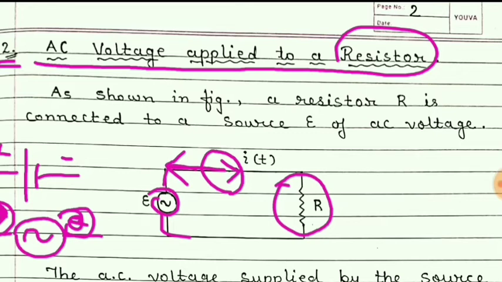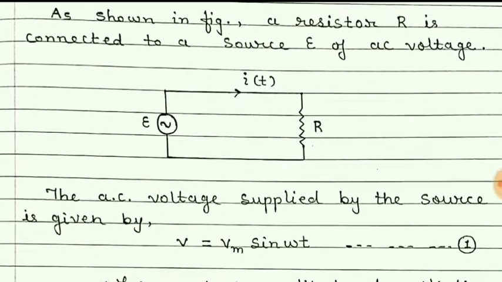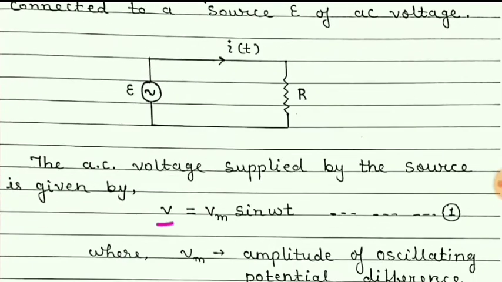So the AC current is shown by the letter small i, and here it is a function of time. Similarly, the voltage by this AC source is denoted by small v, and this voltage is given by v equals Vm sin omega t. Again, it is a function of time. Here, this Vm is the maximum value of the voltage.